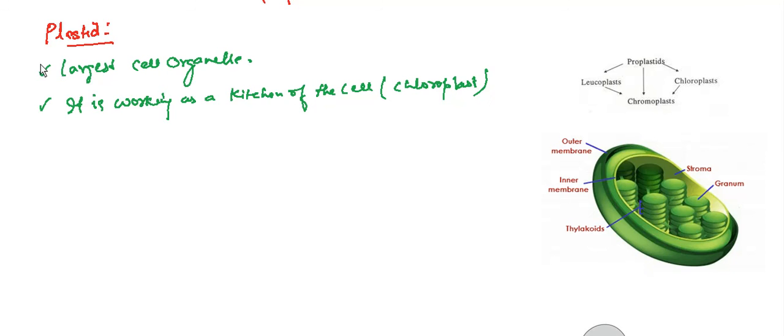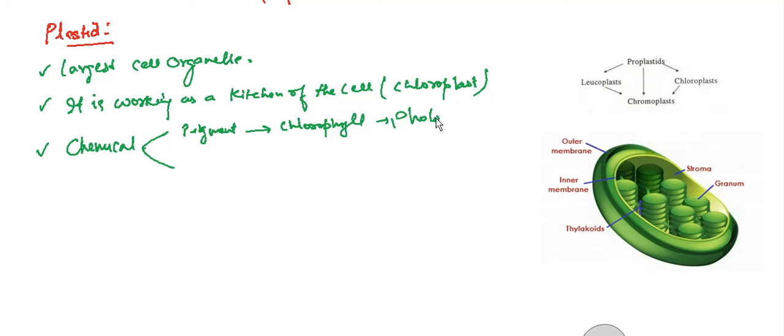Okay, and the main function of the plastid is to produce important chemicals. Two types of important chemicals are produced. So it produces a pigment that is chlorophyll, and helps in photosynthesis. Same like other pigments, there is also a color pigment, and the main function of this is to provide color to the plant.